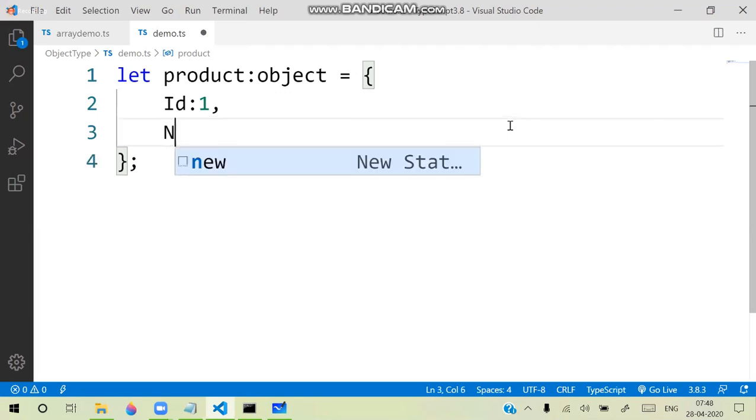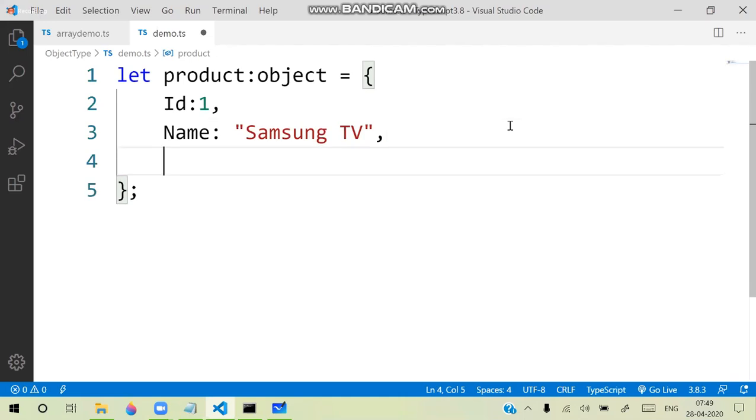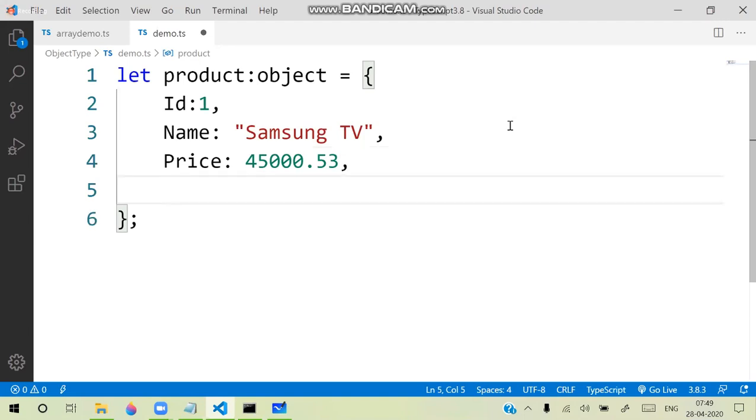Similarly name, a string type, in quotes, some Samsung TV. And price, a number type. And we have quantity, qty is equal to 2. So we have some data like ID, name, price, and quantity.